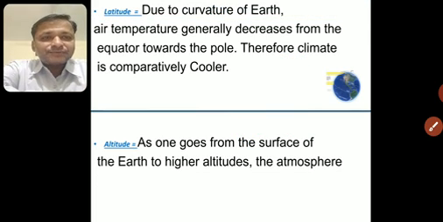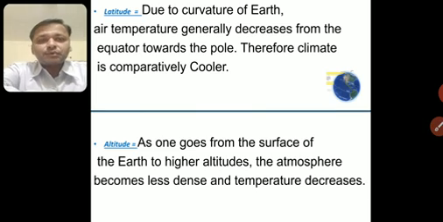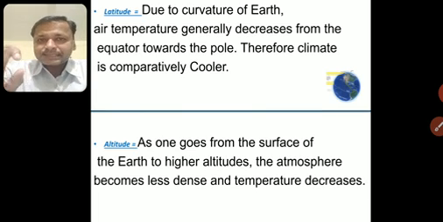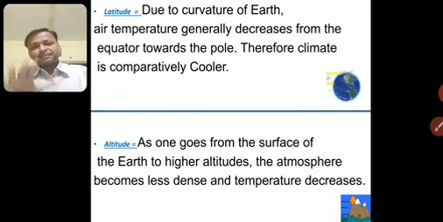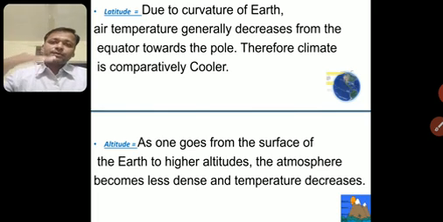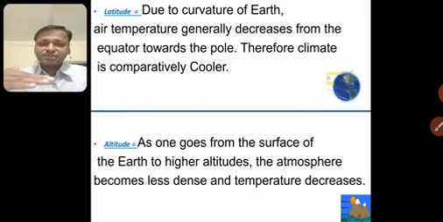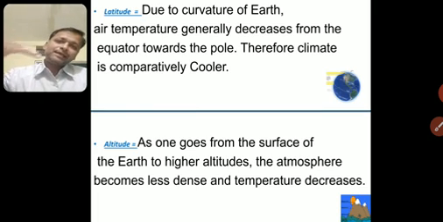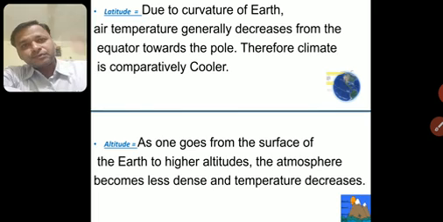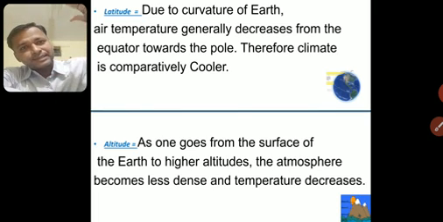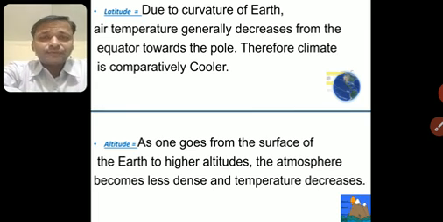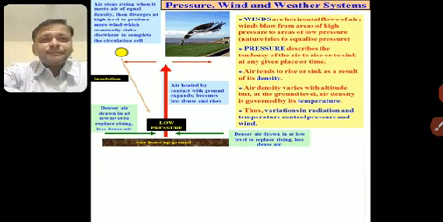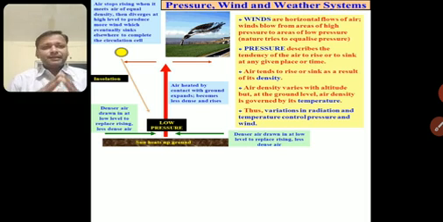Okay, so as one goes from the surface of earth to higher altitudes, the atmosphere becomes less dense, and the temperature decreases. There is a picture, but I have removed it because you cannot see this. In mountains, the lower level temperature is more, the middle level is a little bit less, and the higher it is, the least. So as the altitude increases, the temperature decreases. I think these two are very simple ones, which are very clear to you from many previous classes. Now next we are going to talk about pressure, wind and the weather system.